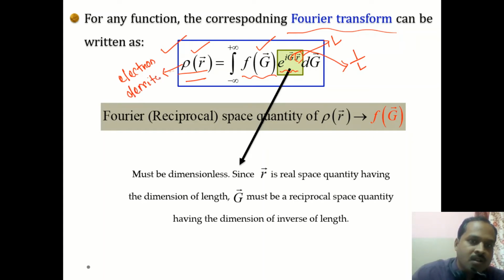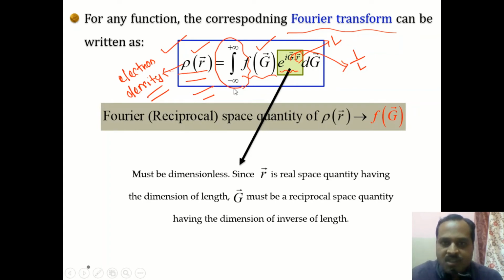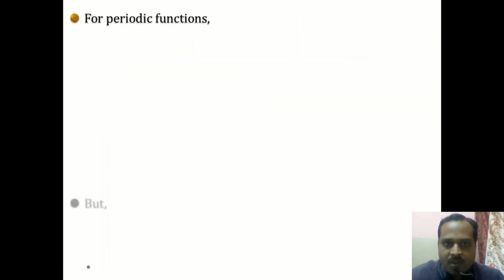That means under a translation T equal to n1a plus n2b plus n3c, it remains invariant. So rho of r is a periodic function, and the Fourier transform of a periodic function can be represented using a summation. The integration is replaced by the summation if the function is periodic.